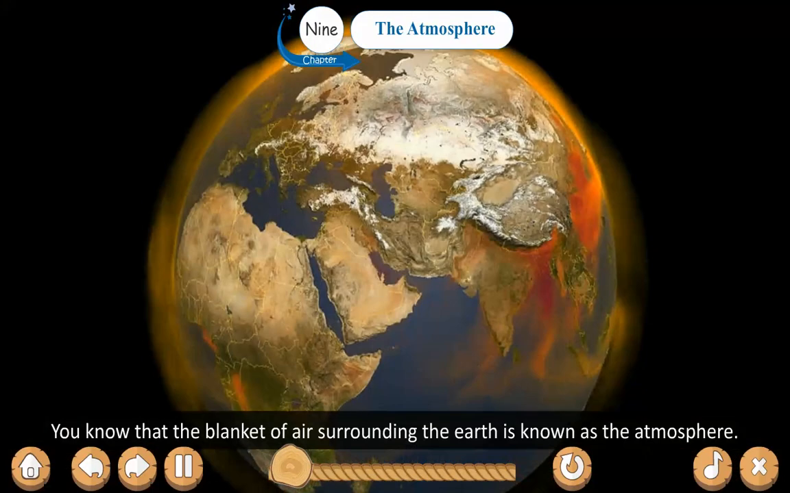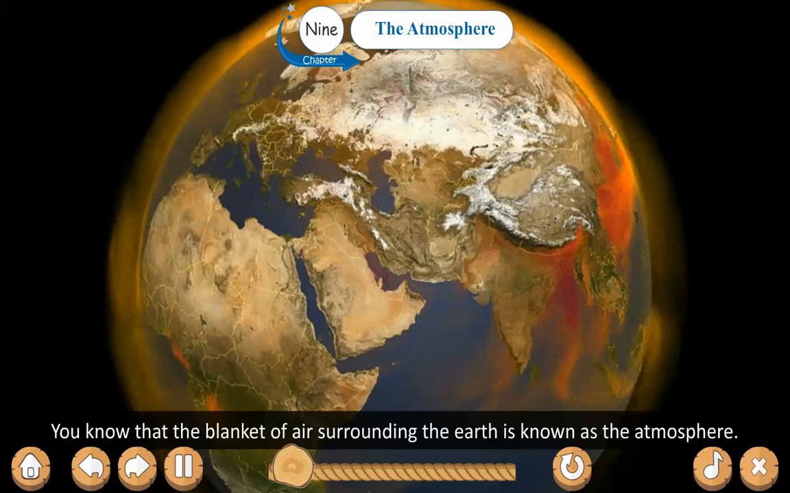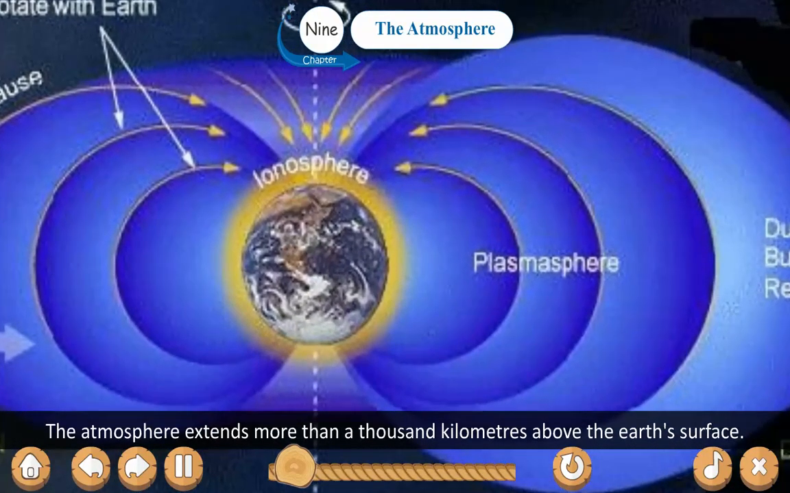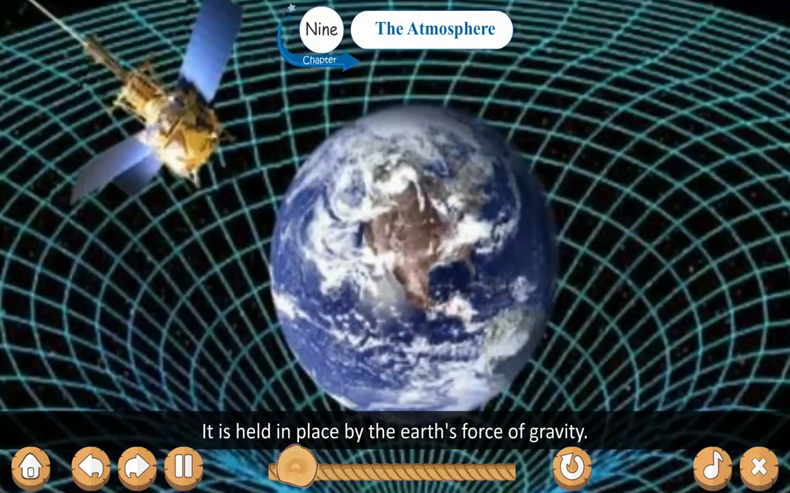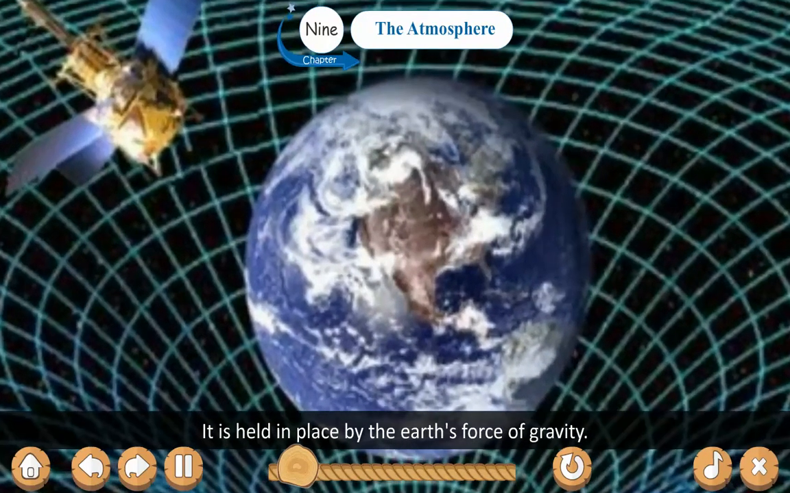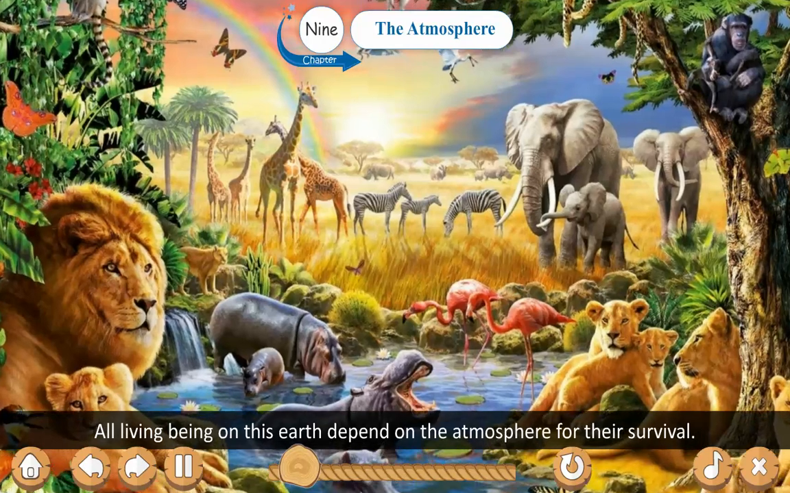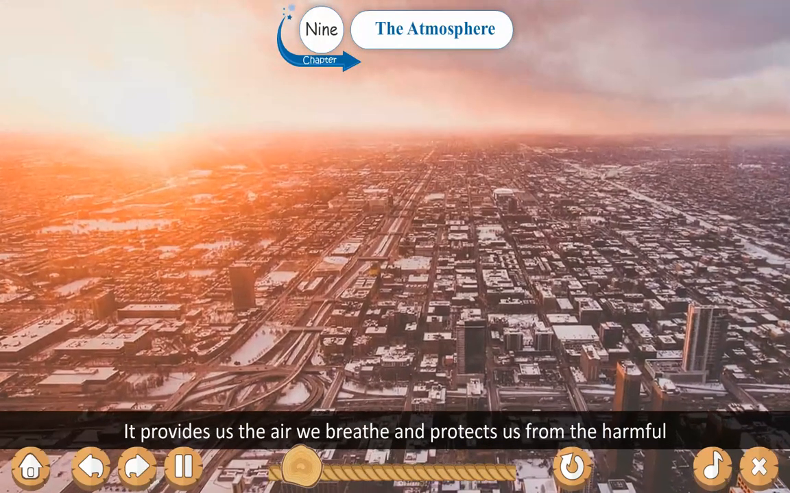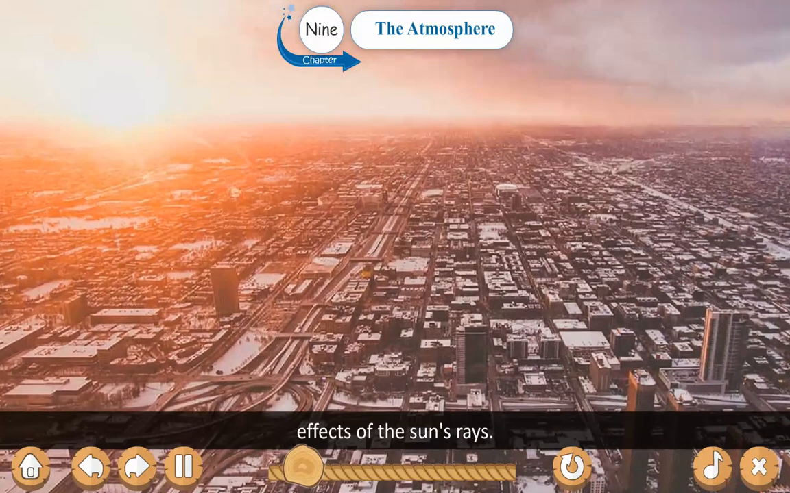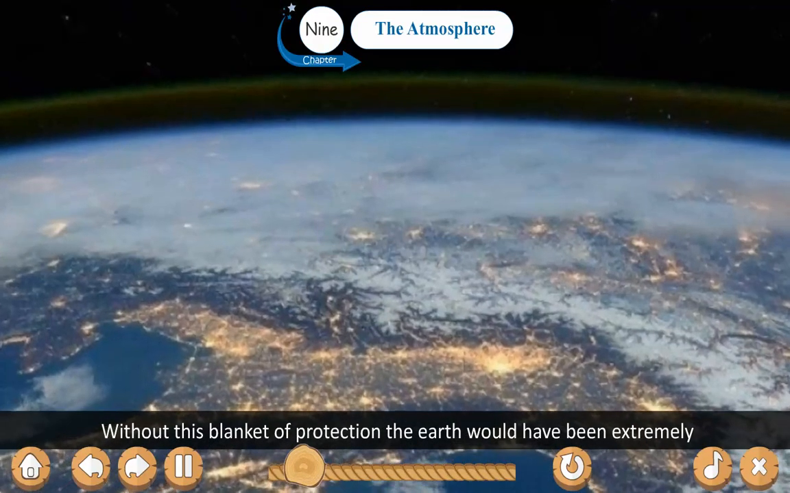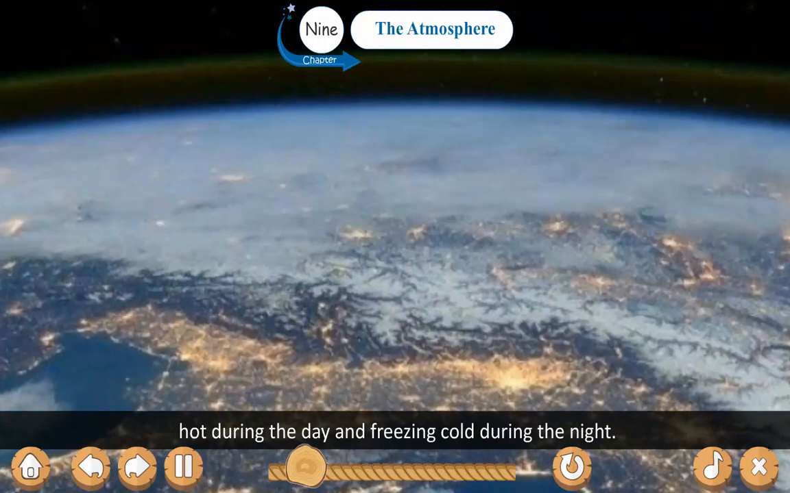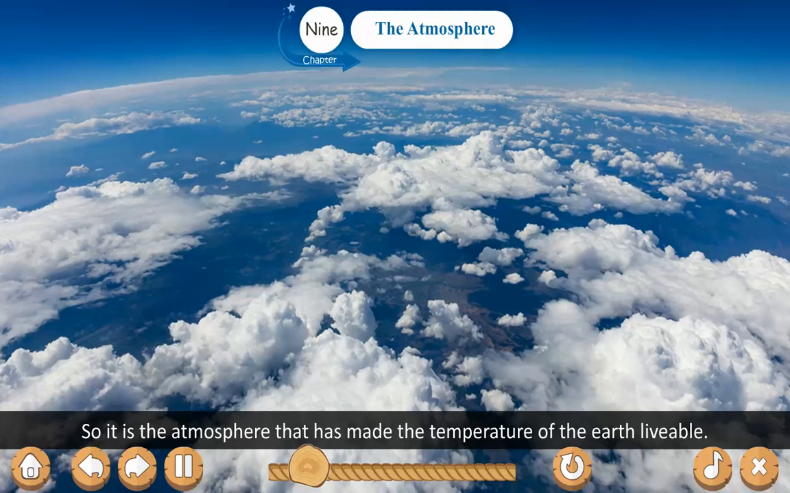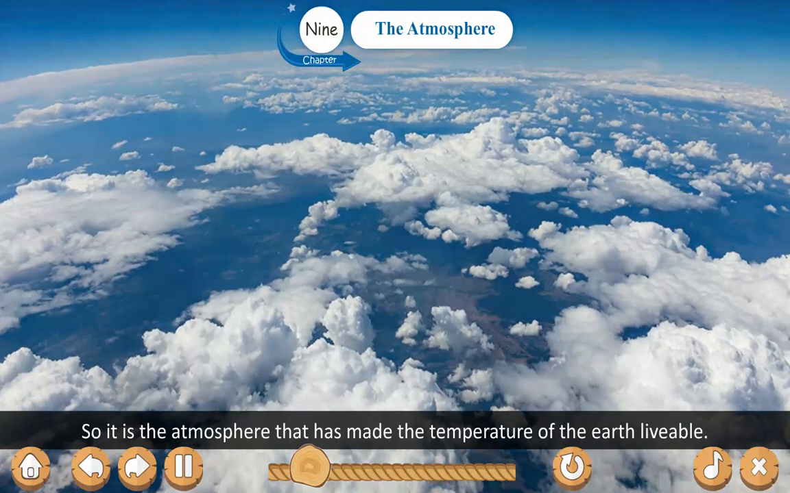You know that the blanket of air surrounding the earth is known as the atmosphere. The atmosphere extends more than 1,000 kilometers above the earth's surface. It is held in place by the earth's force of gravity. All living beings on this earth depend on the atmosphere for their survival. It provides the air we breathe and protects us from the harmful effects of the sun's rays. Without this blanket of protection, the earth would have been extremely hot during the day and freezing cold during the night. So it is the atmosphere that has made the temperature of the earth livable.